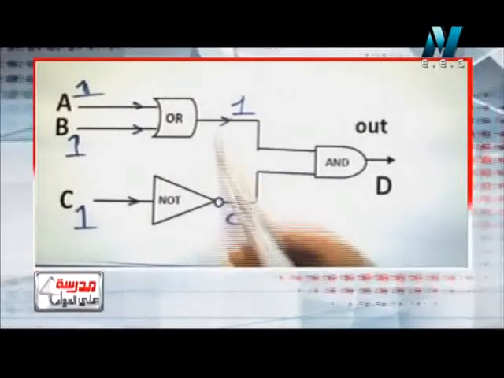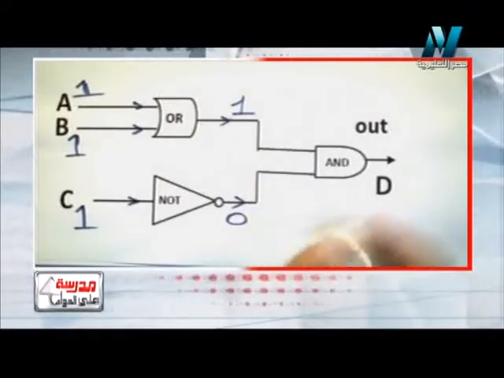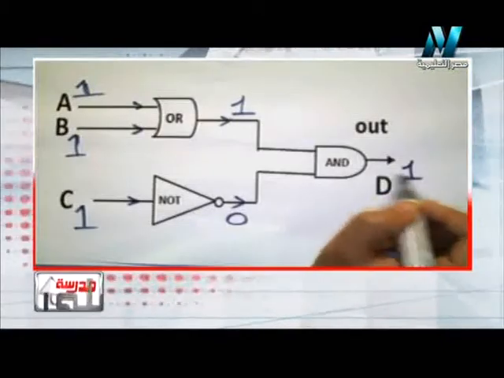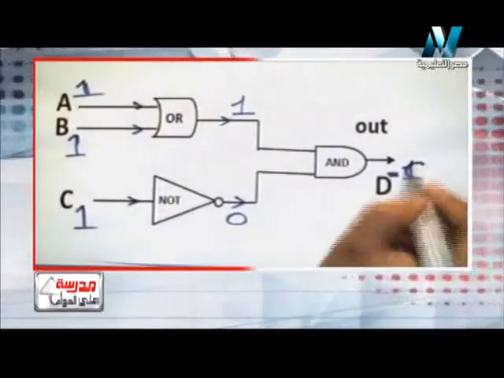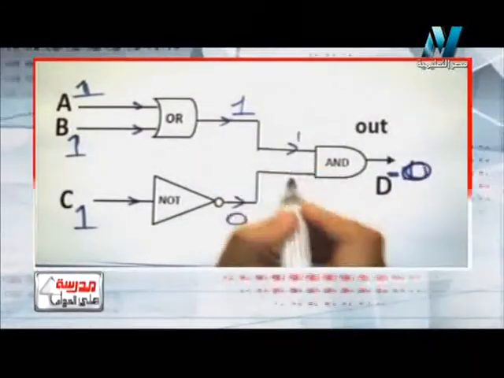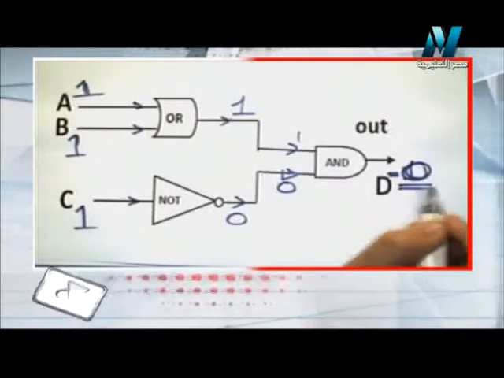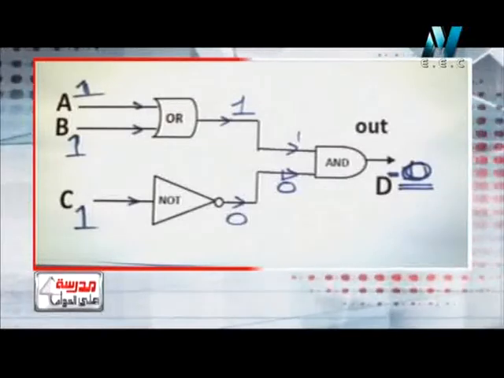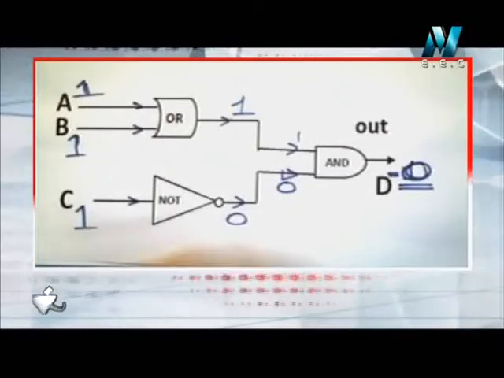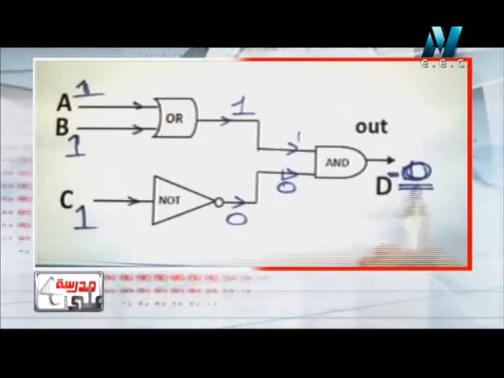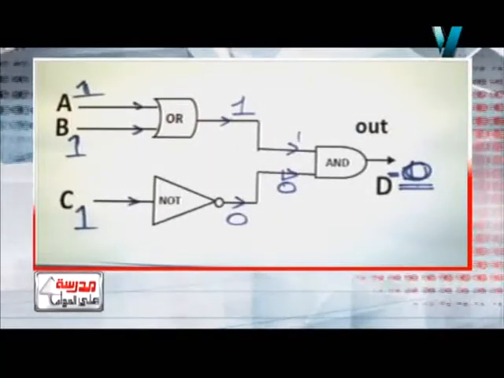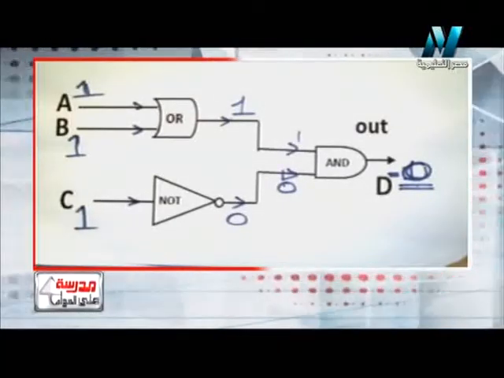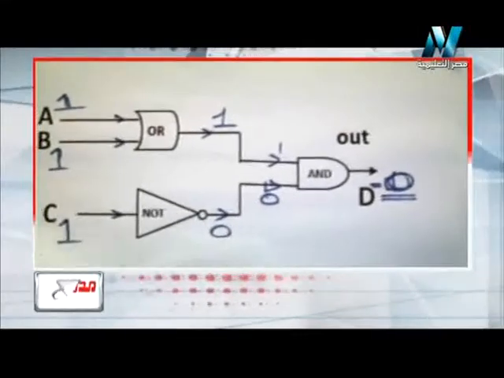So 1 and 0, the output will be 0. So here is 1 and here is 0. So the output is 0, because we have said that the AND gate needs both inputs to be 1 to get one output. While it is 1 and 0, the output will be equal 0. Let's see the table again. The answer will be 0.